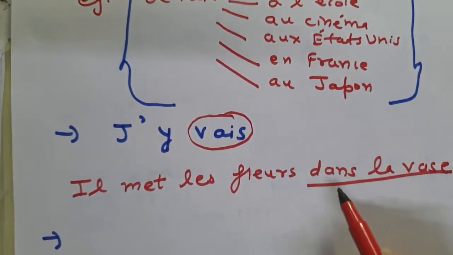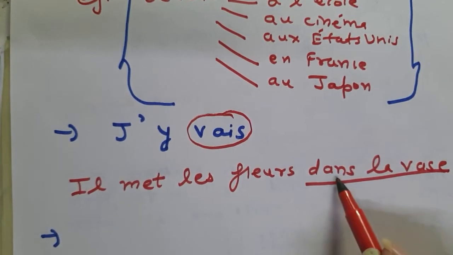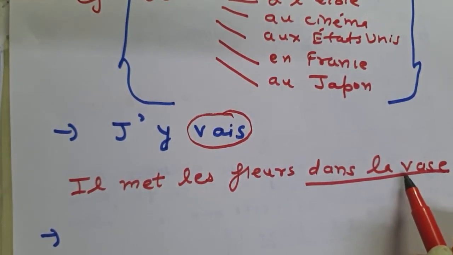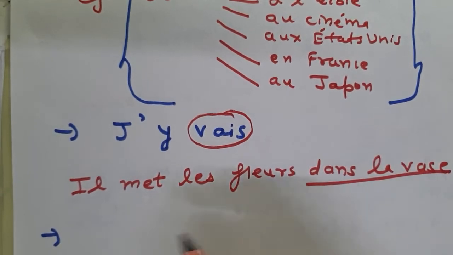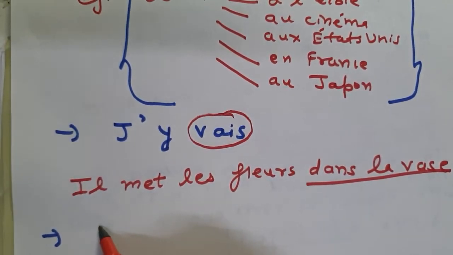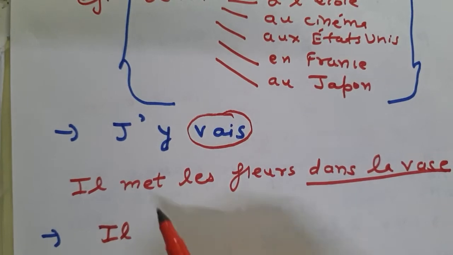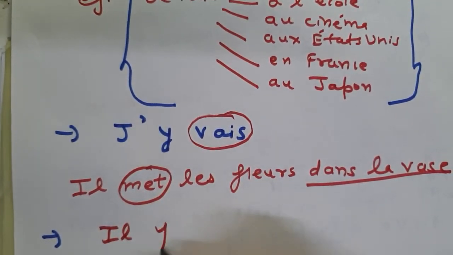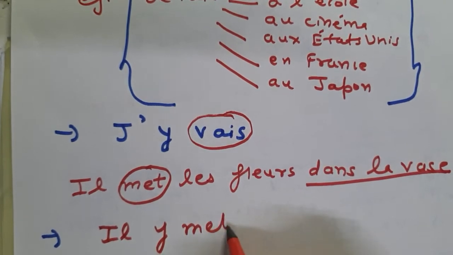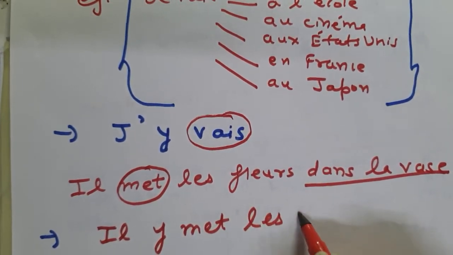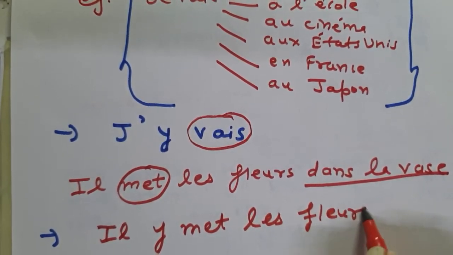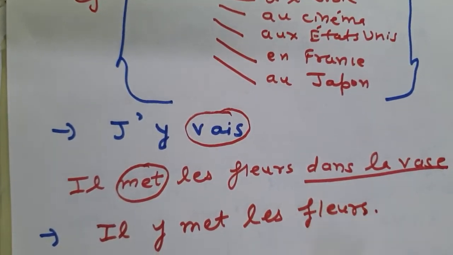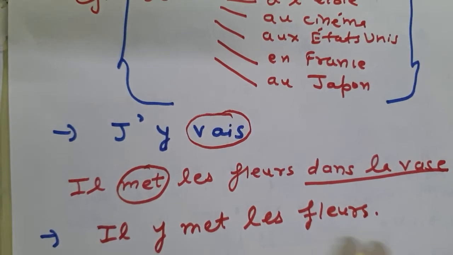Here dans is a preposition, vase is a prepositional object, so we are going to replace it with y. So I am going to write il, and met is the verb, so I put y before met. Il y met les fleurs.